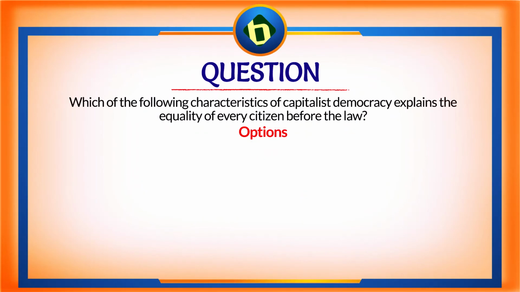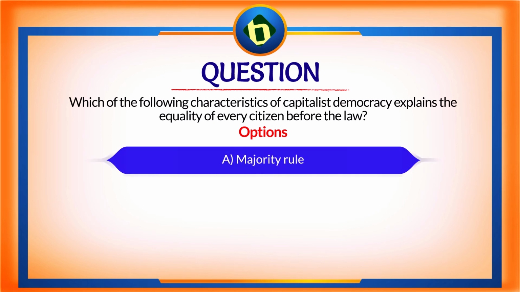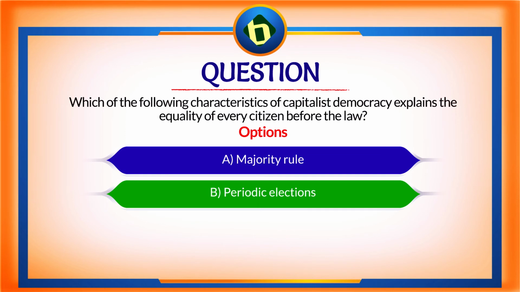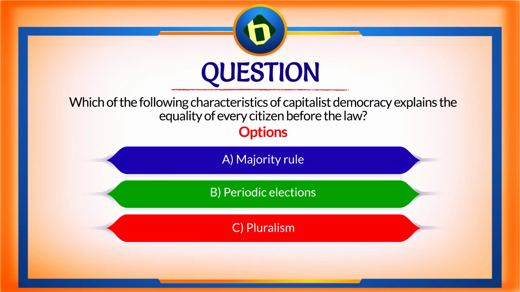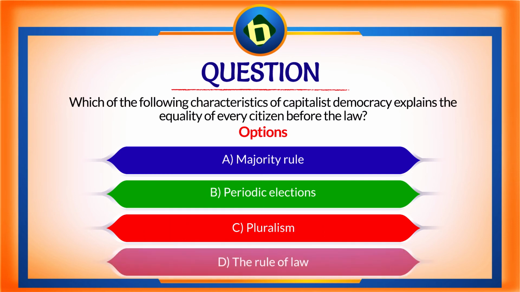Now, let's take a few questions to test our knowledge on all that we've learned in this lesson. Question 1. Which of the following features of capitalist democracy explains the equality of every citizen before the law? Option A. Majority rule. Option B. Periodic elections. Option C. Pluralism. Or option D. The rule of law. The correct answer is option D.